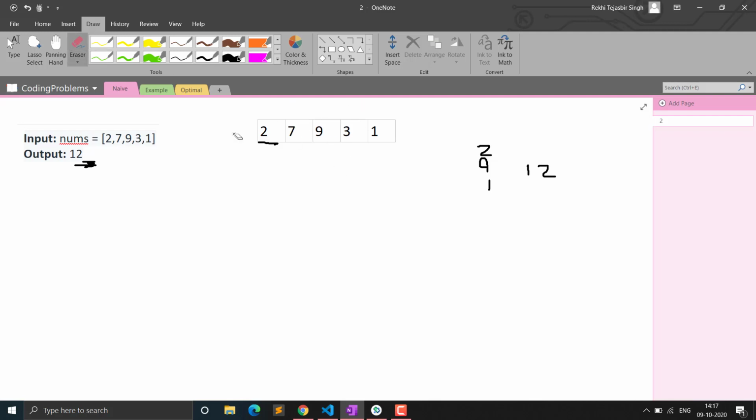But if we try to rob the other houses, let's see. If we don't rob this house, that means we can rob this one, so it will be 7. Then we cannot rob this 9 because it is adjacent to 7, so to stay away from the alarm alerting the police, we cannot rob adjacent houses. Now we can include 3, so it will become a total of 10. Now we cannot loot the 1, so the total is 10, which is less than 12. That means the maximum profit that we can get from these houses and the amount in them is only 12. So that 12 will be our output. This is how the example goes.